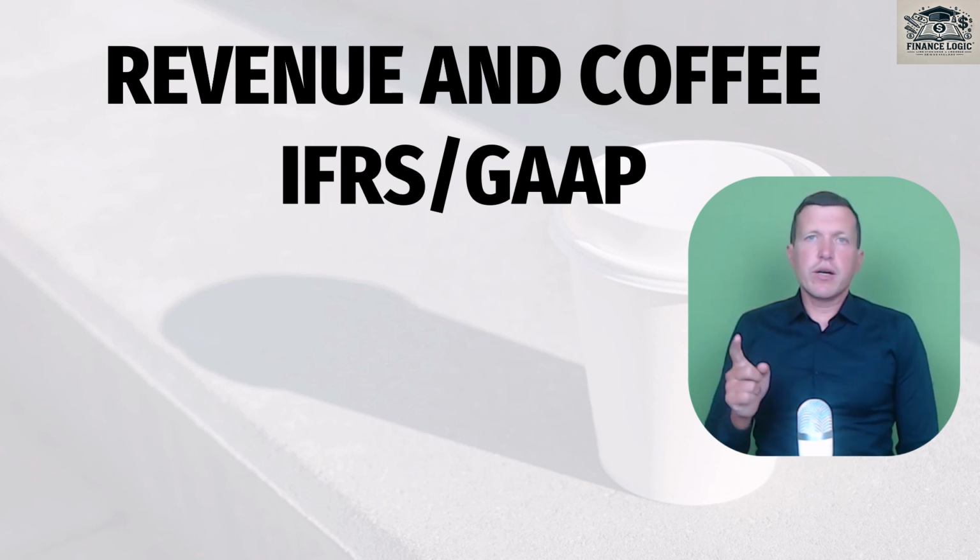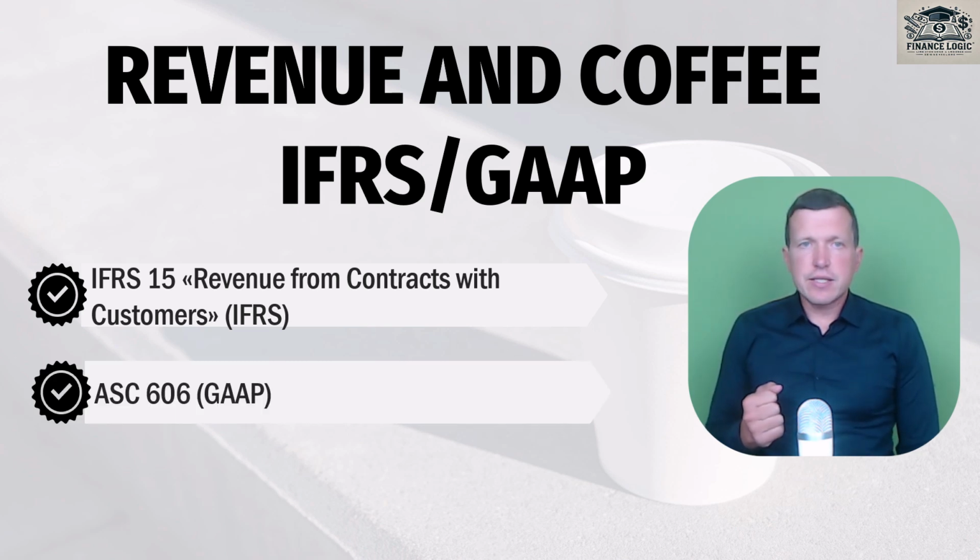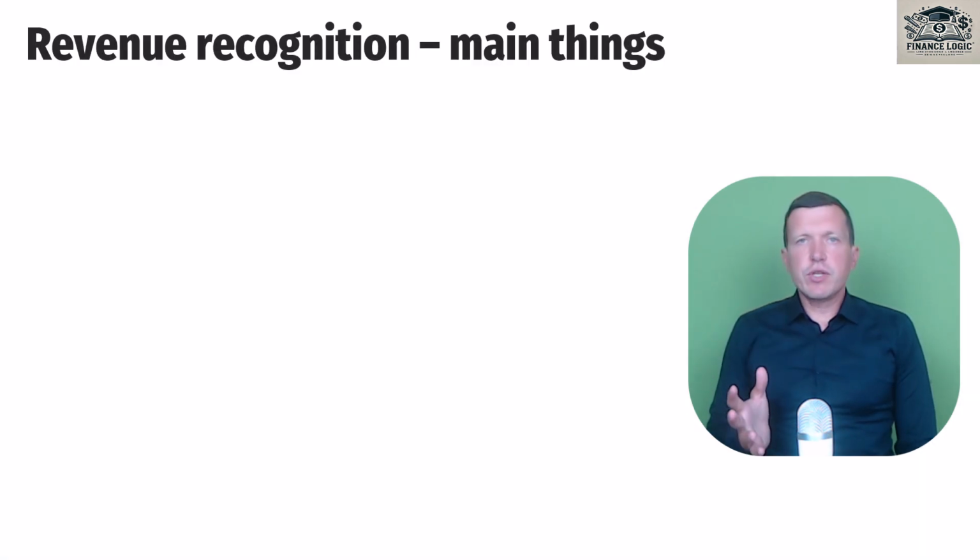We will talk about recognition of revenue in accordance with IFRS 15, revenue from contracts with customers, and ASC 606, that is the US GAAP accounting standard. If you want to understand basic principles of revenue recognition, this video will be very useful. The main things of revenue recognition are as follows.